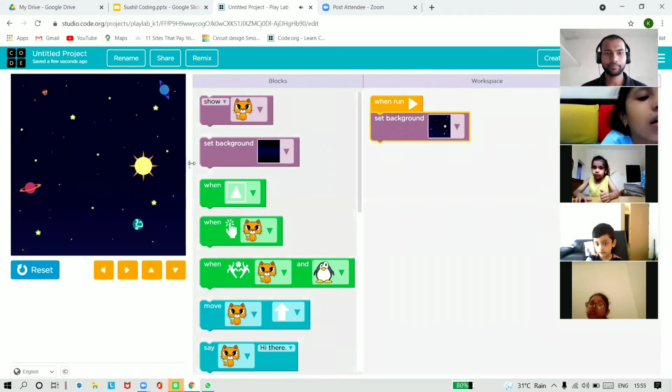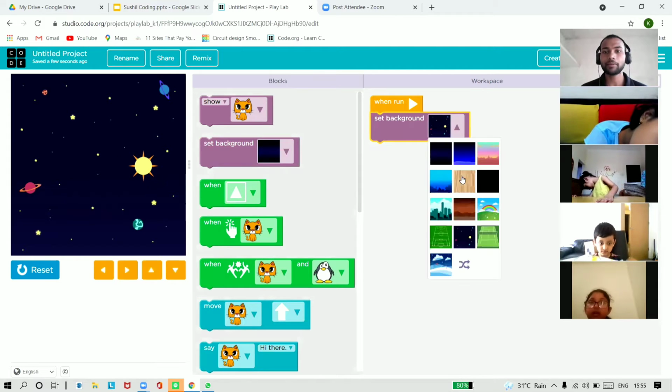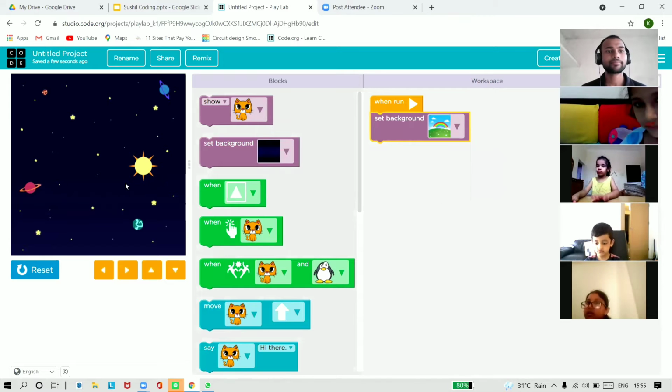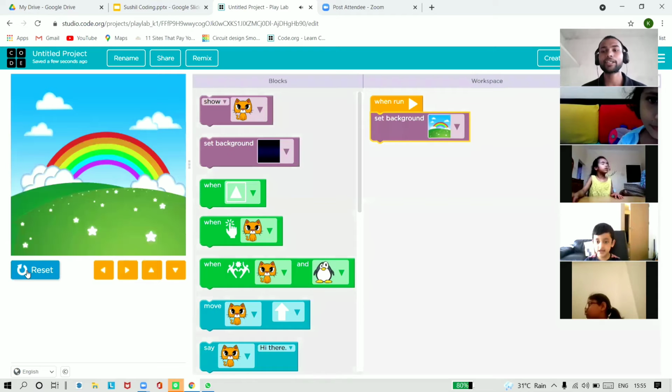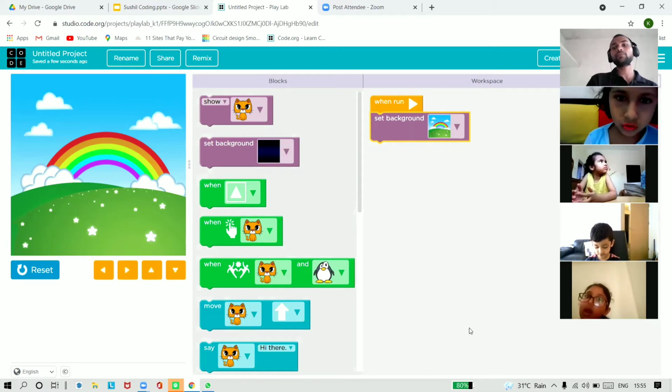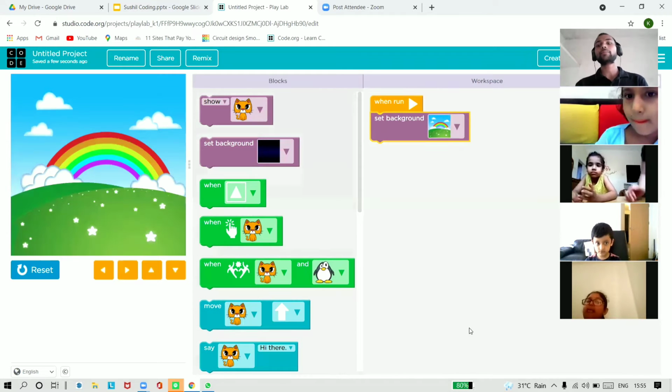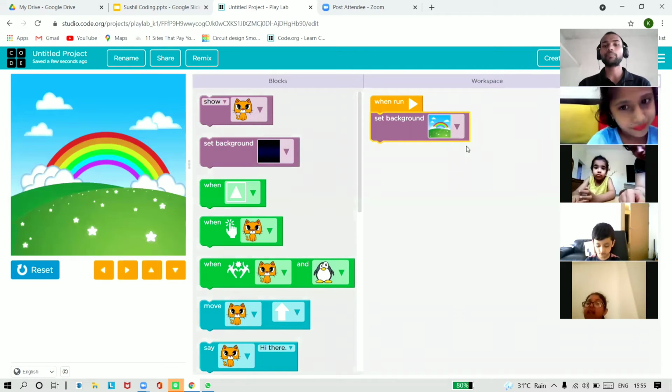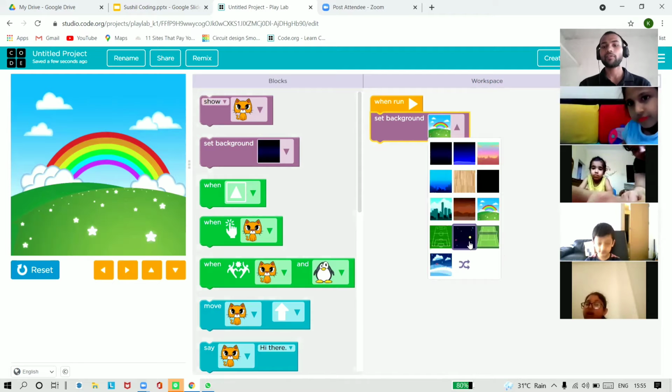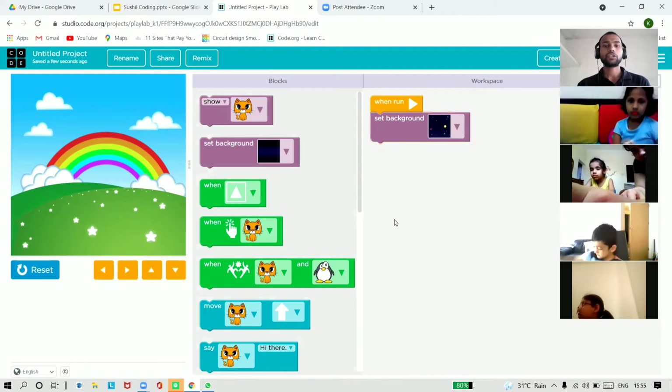Can you see the background? If you want to change the background, you can change it like this. See, the background has changed. So first we are setting up the background of the game.